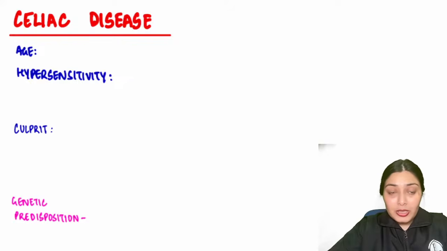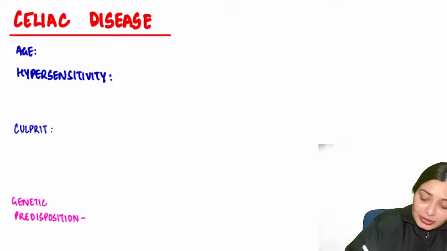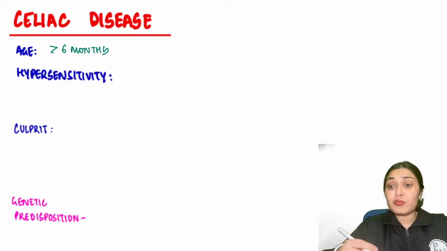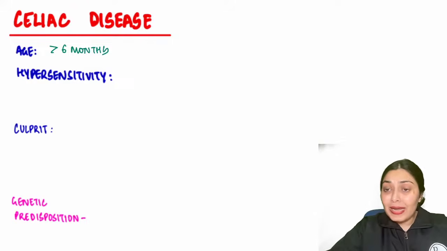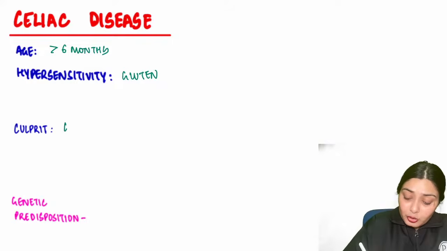So what all do you see in celiac disease? Usually the presentation would be when you introduce wheat or gluten to the child. Till 6 months, the child will be exclusively breastfed. After 6 months, when gluten is introduced to the diet, the child will develop symptoms. We all know celiac disease is a hypersensitivity to gluten, right? This gluten has a protein, gliadin, which is the culprit.